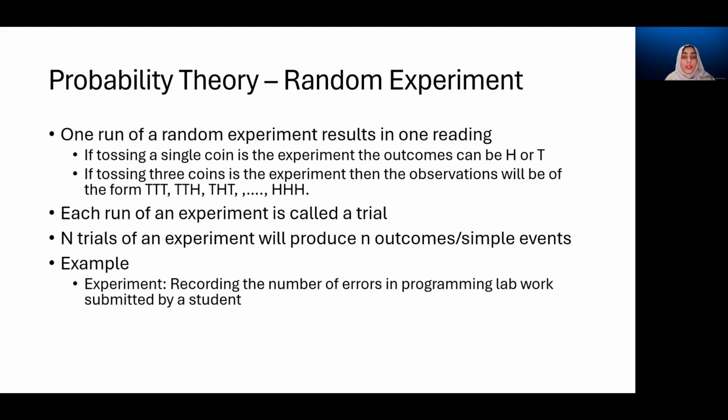And if I do it for 10 students, I'm conducting this experiment 10 times, which means there are 10 trials of the same experiment, and I will have one outcome from each of these, 10 outcomes from 10 trials.